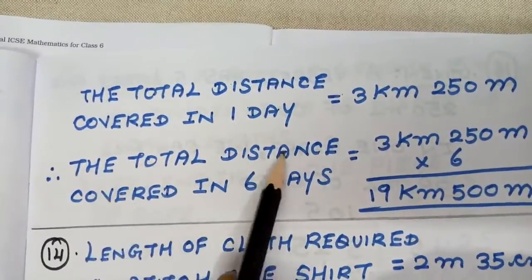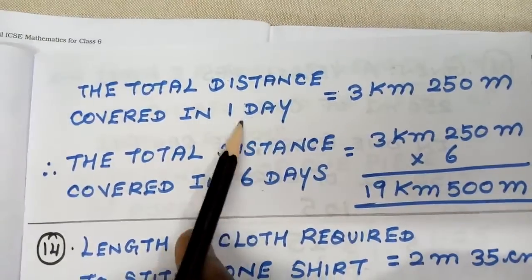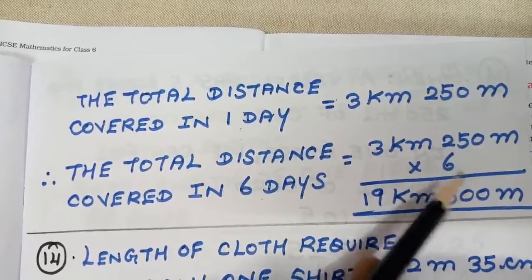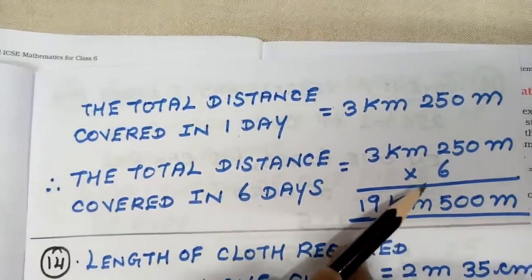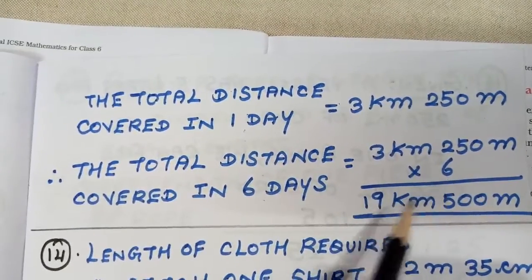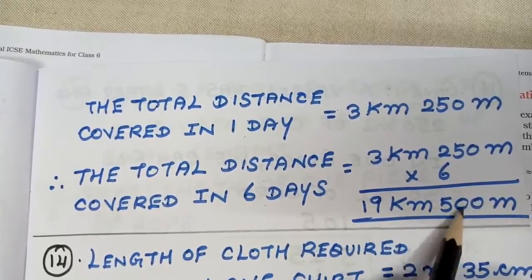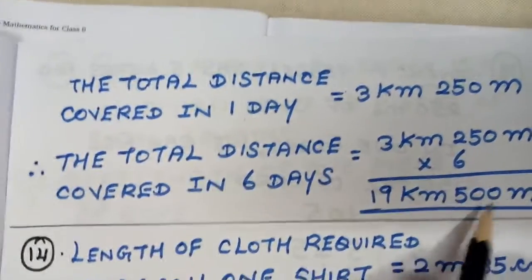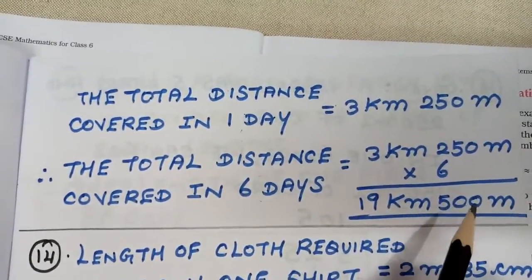Therefore, the total distance covered in 6 days. For one day I have given, and for 6 days you are going to multiply. After multiplying, you will be getting the answer as 19 kilometer 500 meter. So understand the question properly and then you are going to do the sum, students.